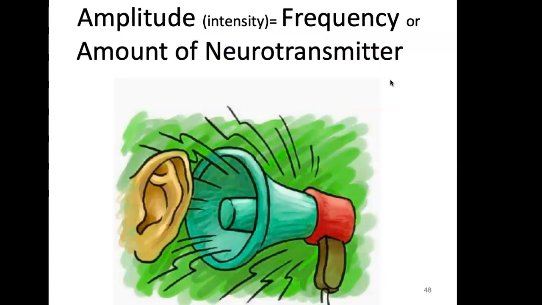In this slide, I'm showing you something super loud in your ear. This is intense, right? It's of great amplitude, which means the frequency is coming into your ear really fast. Okay, I'm sending action potentials in that eardrum very quickly. And I'm releasing a lot of neurotransmitter. And I'm hearing a big loud sound.